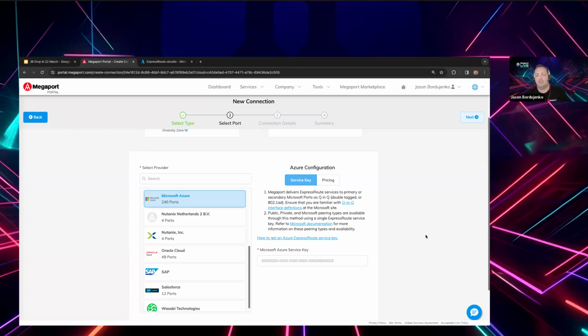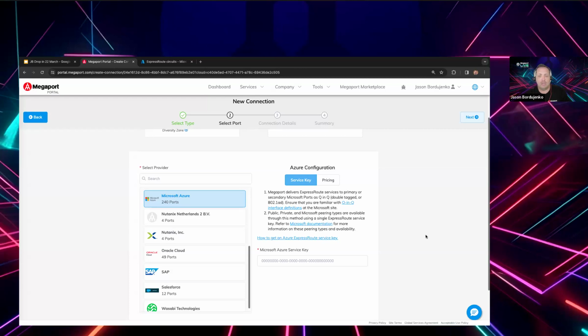What is requested at this point is a Microsoft Azure service key. For those that are familiar with that particular format that you can see with all zeros there, that is a GUID, or a globally unique identifier. It is a string of characters, numbers and letters that are used to identify the specific service that we're going to be connecting to within Azure.